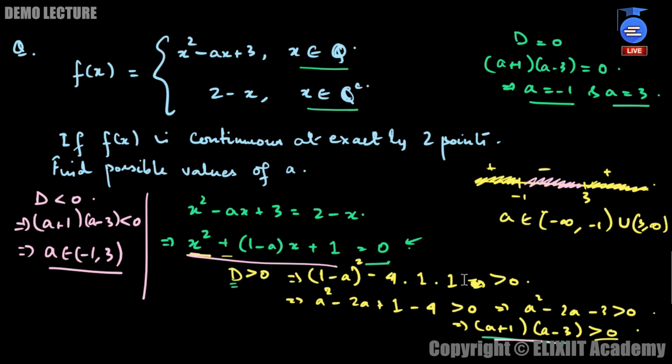So we have discussed three cases. What happens when the function is continuous at exactly 2 points? The second one we discussed: what happens when the function is continuous at exactly 1 point? Then d will be equal to 0. And the third case was what happens if the function is totally discontinuous. In that case, there will exist no real root, all the roots will be imaginary, so d will be less than 0. Clear with the question? These are the possible three questions which you can get.